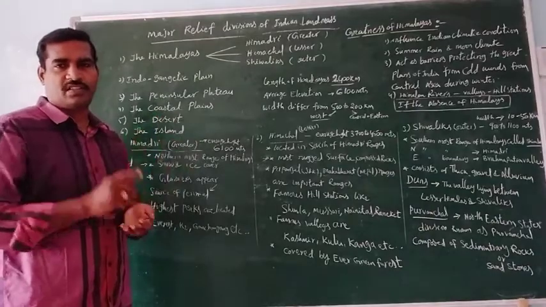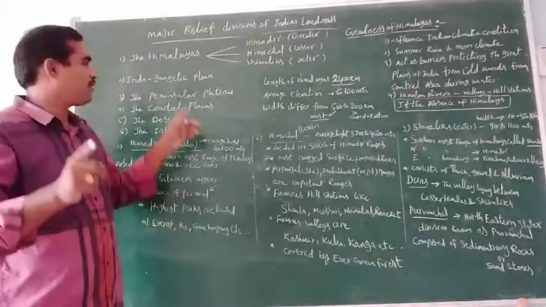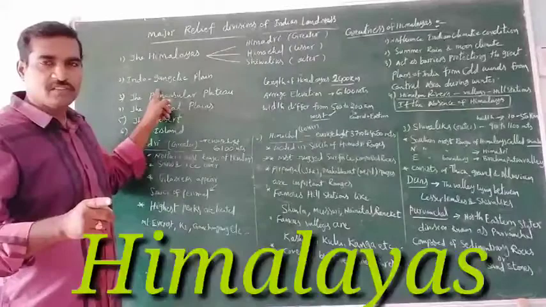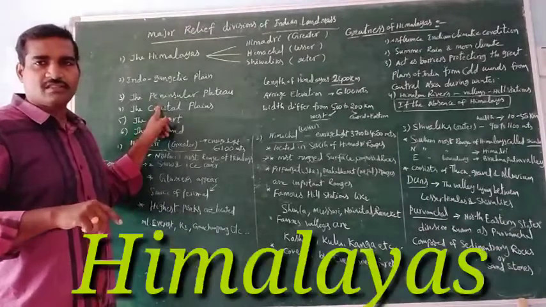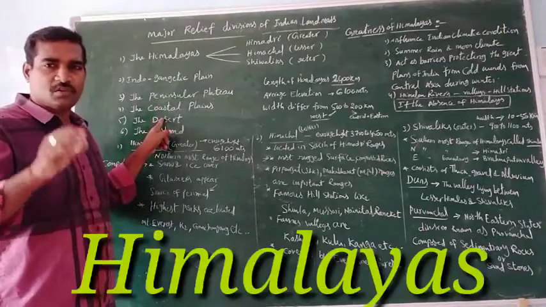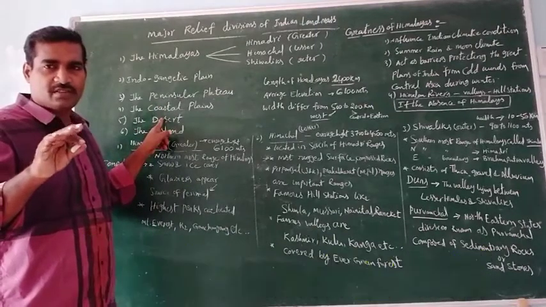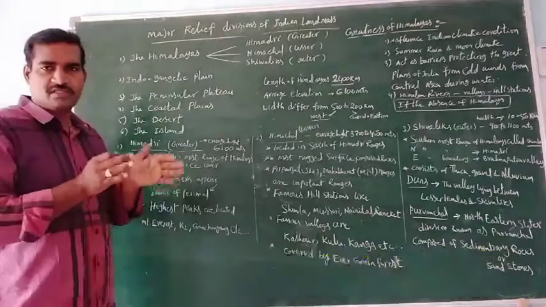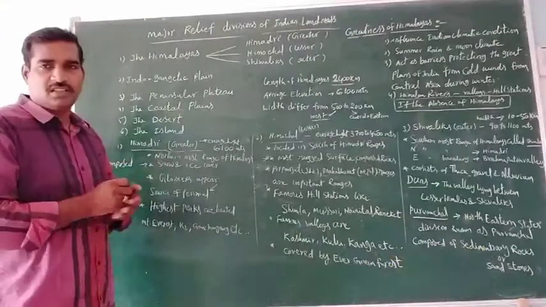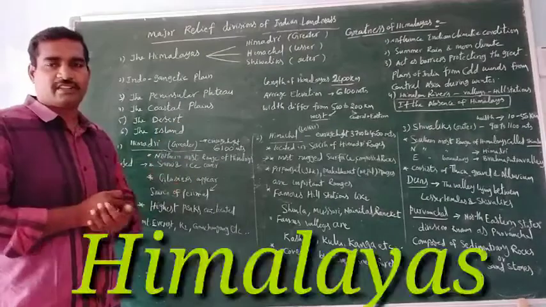First one, Himalayas, and second one, Indo-Gangetic Plain, and third one is the Peninsular Plateau region, and fourth one is the coastal plains, and fifth one is the Indian desert, means our desert area, and last one, the islands.